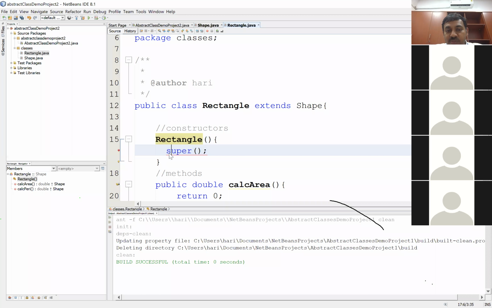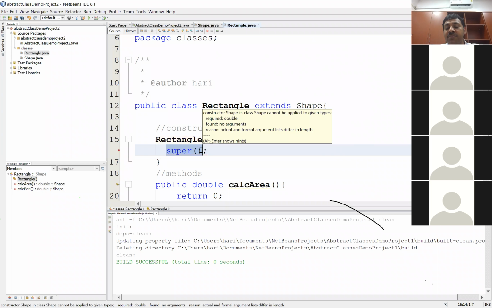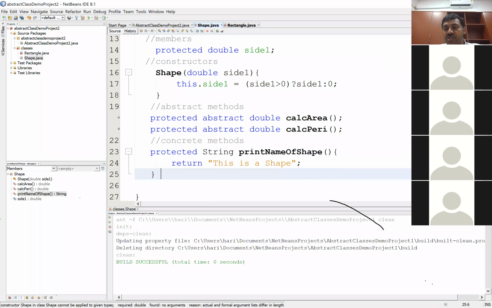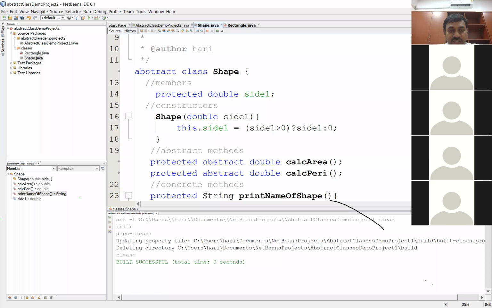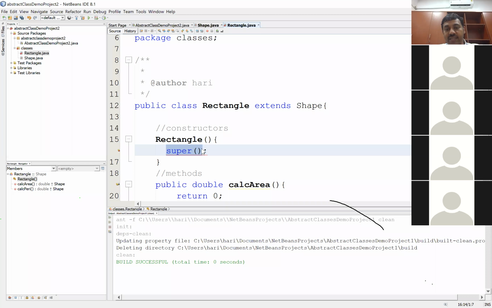Now the whole problem is with this super(). What is the problem here? If I look at my Shape class, there is no such constructor at all. I have a constructor, but that constructor is taking one parameter. I don't have a zero-parameter constructor. Do I have one? No, I don't. So I need to go back to my Rectangle class and change this. How do I change it?